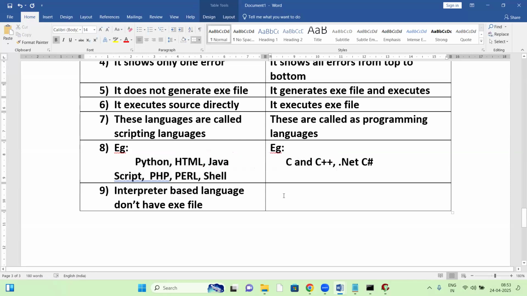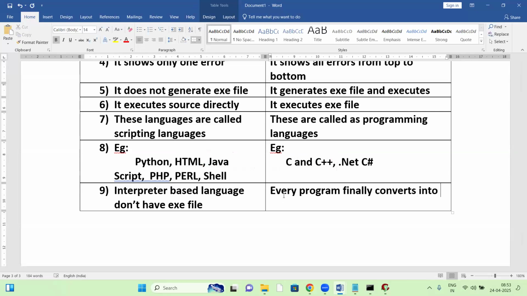In the case of compiler based languages, every program finally converts into an exe file, and then executes.